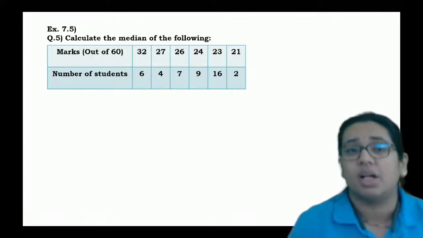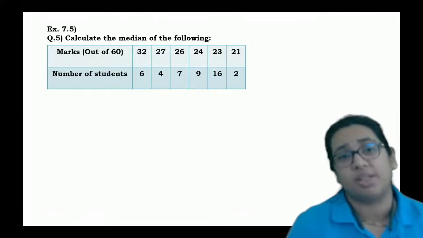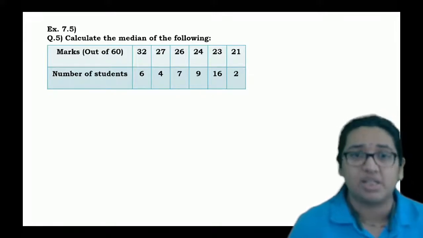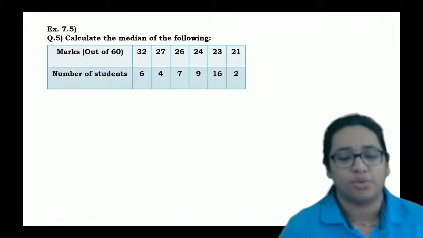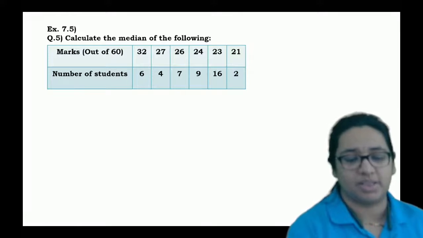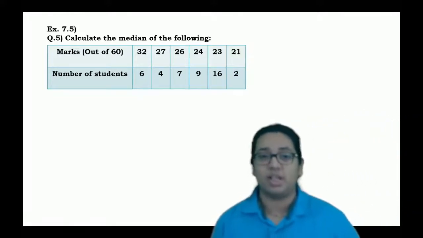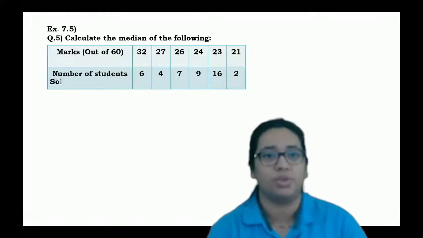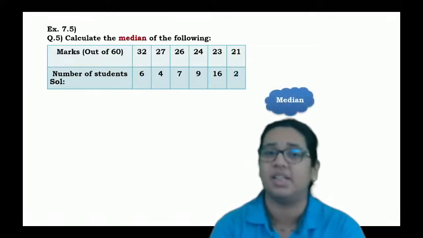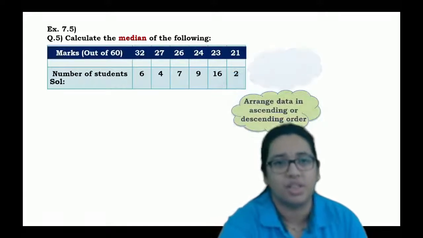See, marks out of 60 are 32, 27, 26, 24, 23 and 21, and the number of students is given as something like this. So whenever you are checking the median, first of all you have to consider the data in ascending order, right? So what is the case?